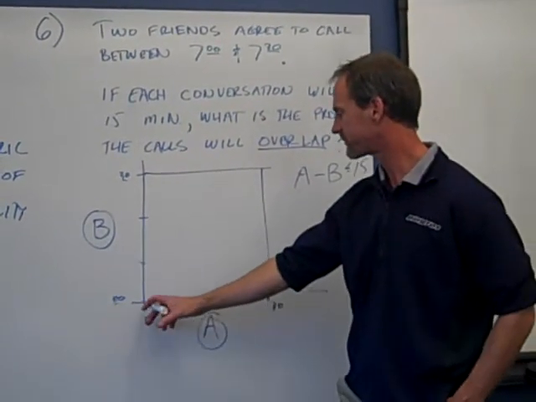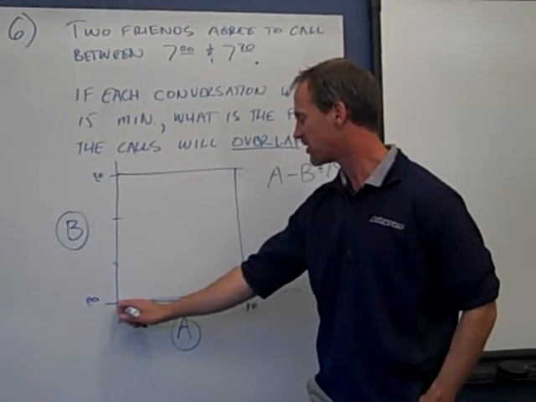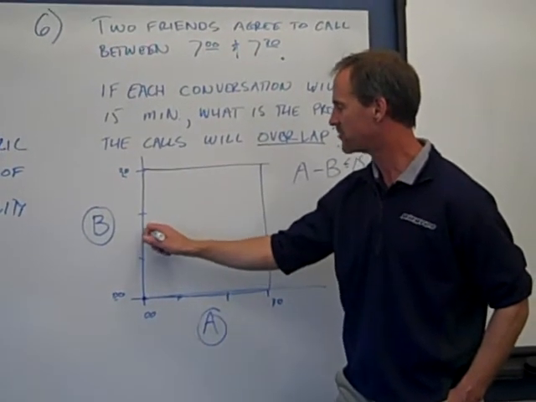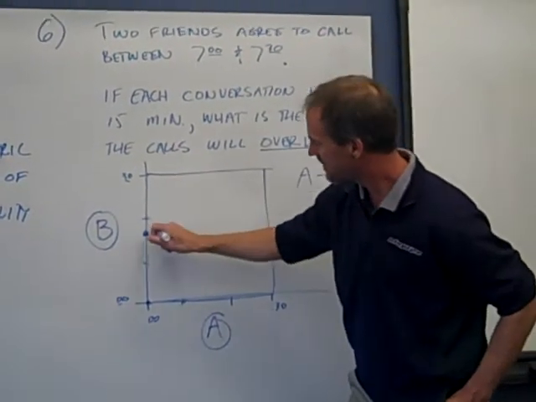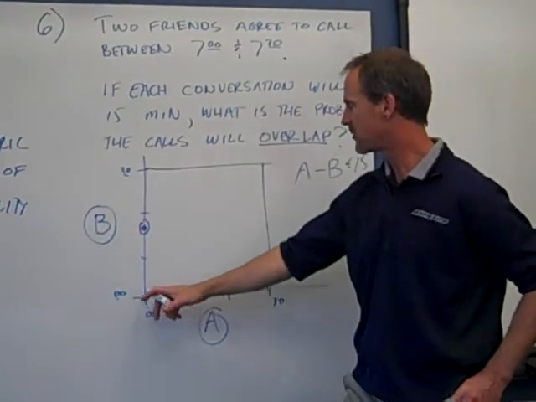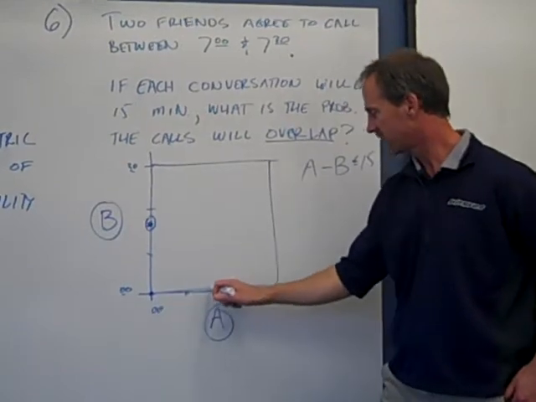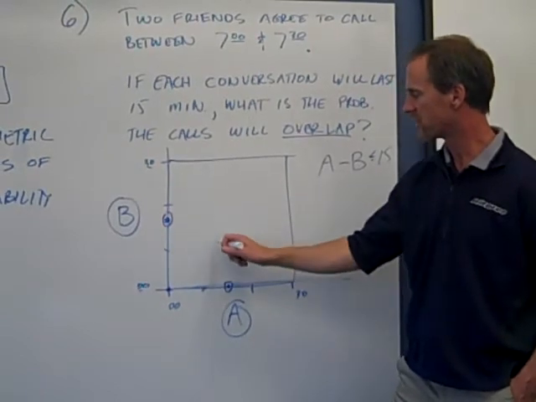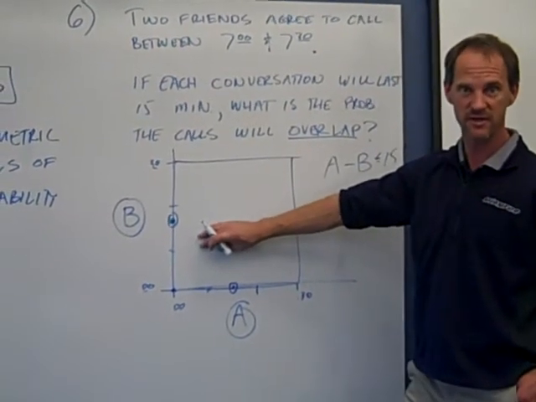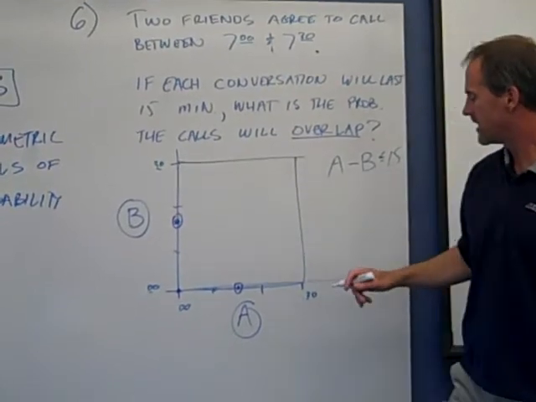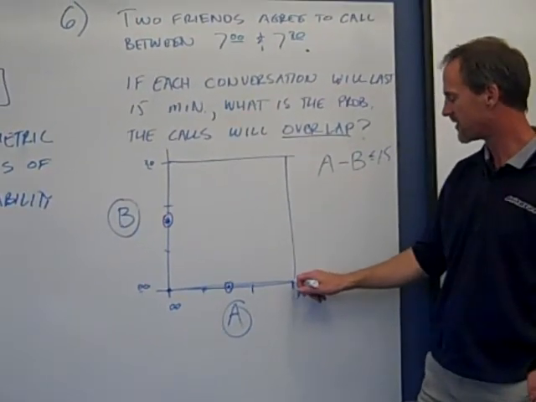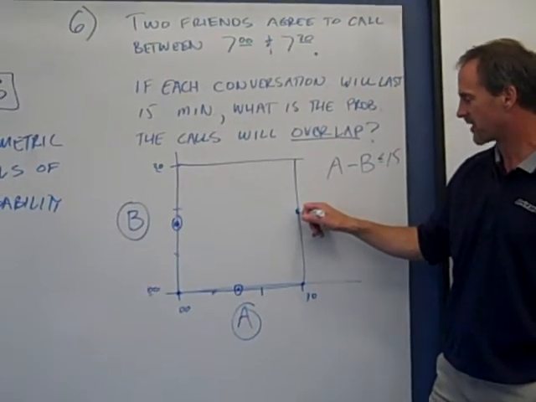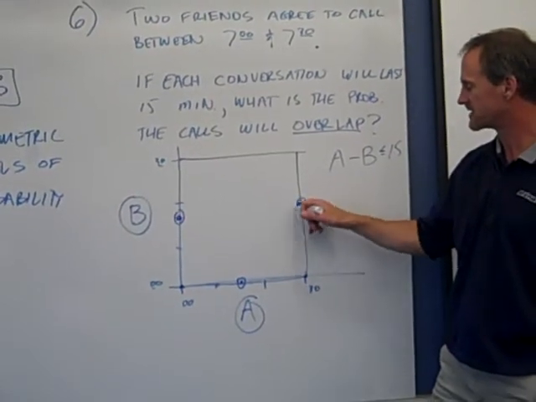All right, if friend A calls right at the very beginning, right here, then the earliest friend B can call would be at 15 minutes, halfway to 30 minutes. So that's a boundary point right there. In the same way, if friend B calls right away at the beginning, friend A has to wait 15 minutes, and there's the other boundary. Anywhere they're close to being the same time is not going to work because they'll be within that 15-minute period. If friend A calls at the very end, at the 30-minute mark, friend B should have called by the 15-minute mark in order for that conversation to be done by 30 minutes. So that's the other boundary.